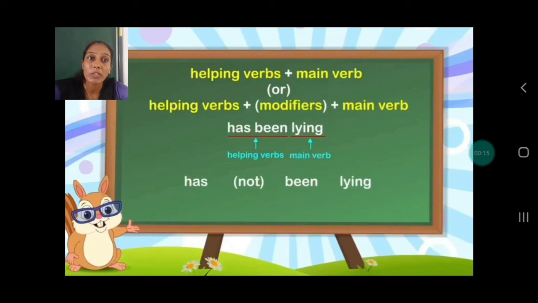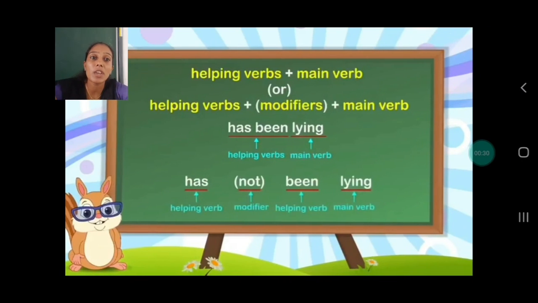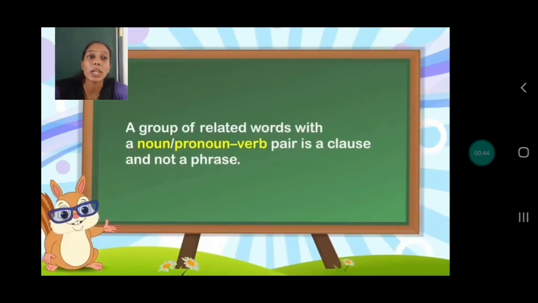Or helping verb plus modifiers plus main verb. Modifiers here means not. See the example. First example is has been lying. Has been is the helping verb and lying is the main verb. Has not been lying. Has helping verb, not modifier. It's a modifier word used along with the helping verb. Been, helping verb, and lying becomes the main verb.